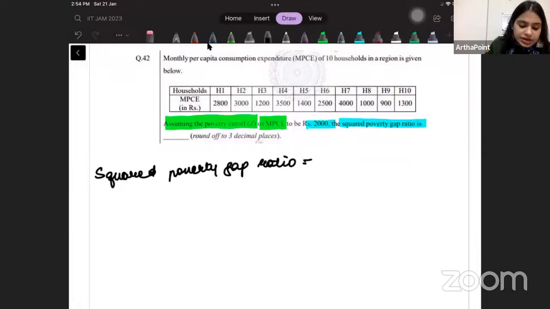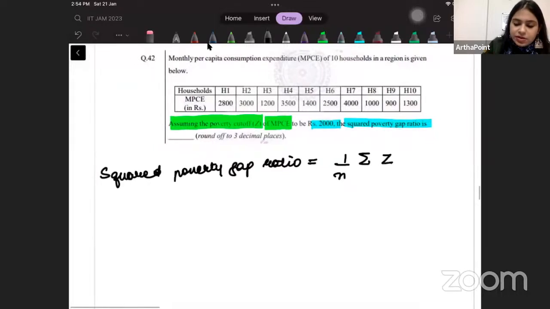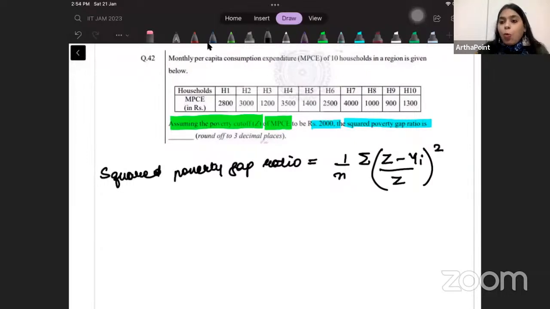This is given by 1 by n summation of Z minus yi by Z, whole squared, where i goes from 1 to all those individuals who are below the poverty line, n suppose. Z is your poverty line. Yi is only going to take those people who are below the poverty line.